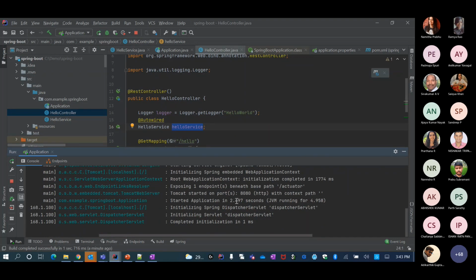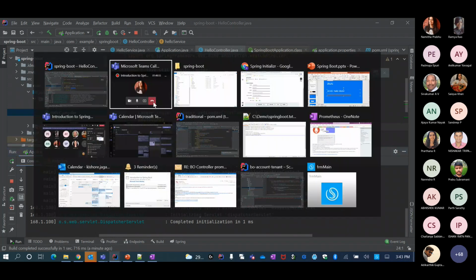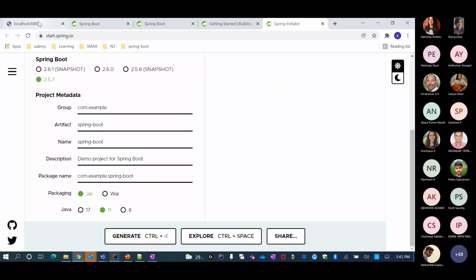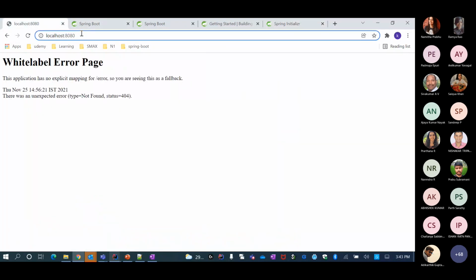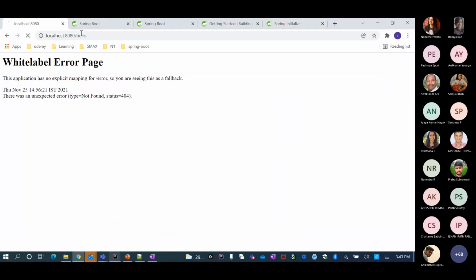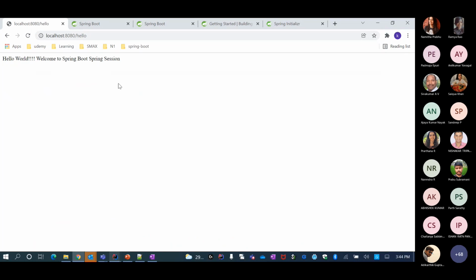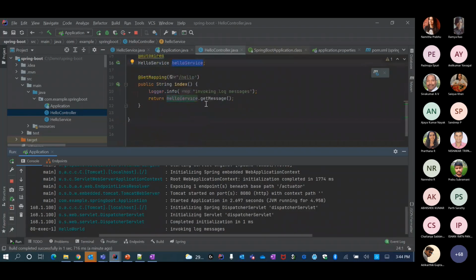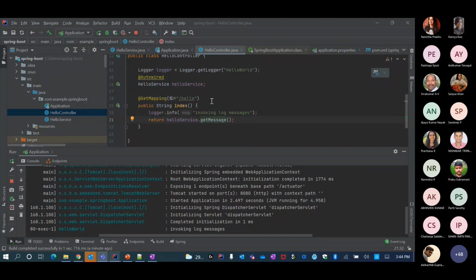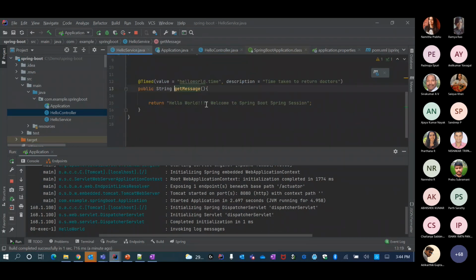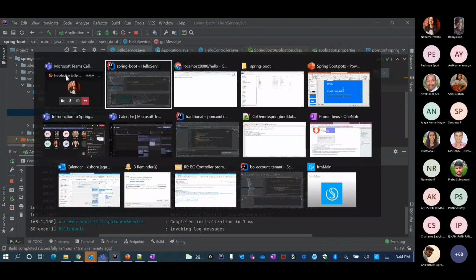And it started up in around 2.6 seconds. So let me go here and say localhost 8080 and hello. Basically it hit this particular service, which got autowired into my hello service, and it returns me this message that I see here.